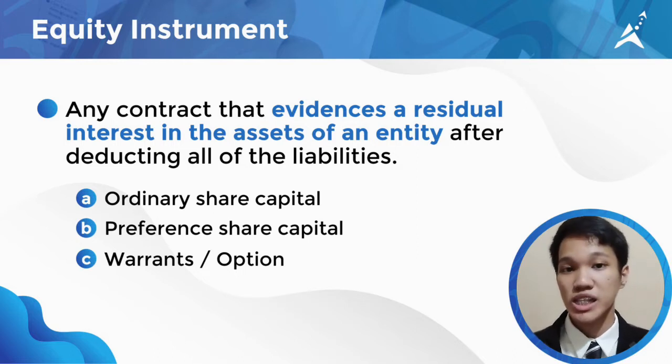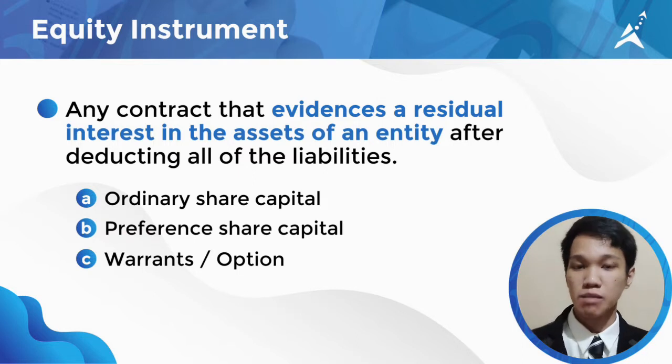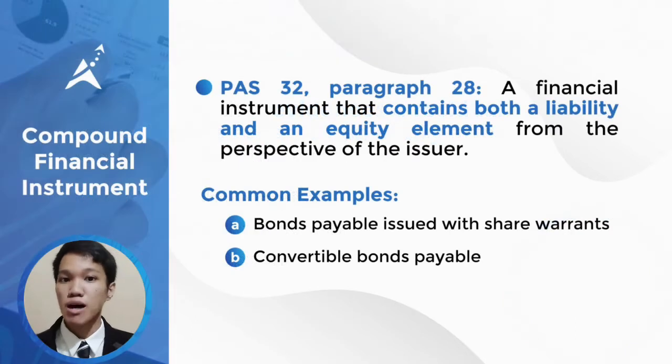Now that we've discussed what is a financial instrument, financial liability, and equity instrument, let's now discuss our main topic, compound financial instrument. With the name itself, compound, it is a financial instrument that contains both a liability and an equity instrument from the perspective of the issuer. Basically, compound financial instrument has two components that meet the definition of a financial liability and another, an equity element. Examples include bonds payable issued with share warrants, and convertible bonds payable, which we will tackle more later on.